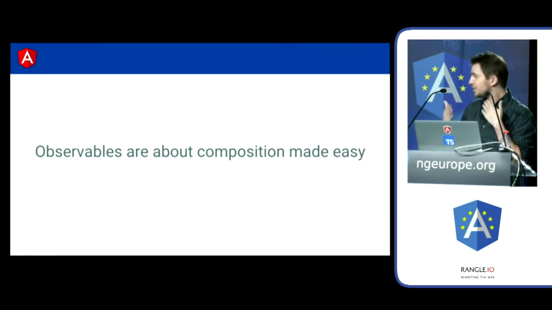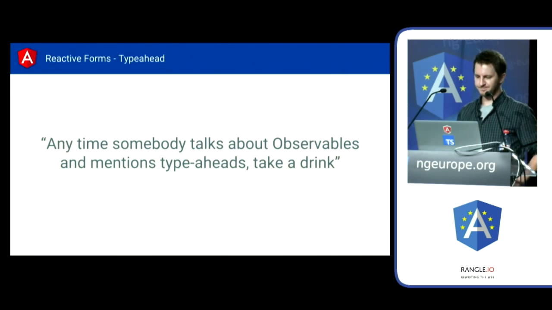So that's what we're going to go through today and see if I can get across to you what I'm talking about when we talk about composition. This is a joke that comes up often on Twitter, right? Anytime somebody talks about observables and mentions type ahead boxes, take a shot, take a drink. This is a drinking game that we play. The reason we do this is I think this is probably the best example for understanding what we mean when we talk about composition.